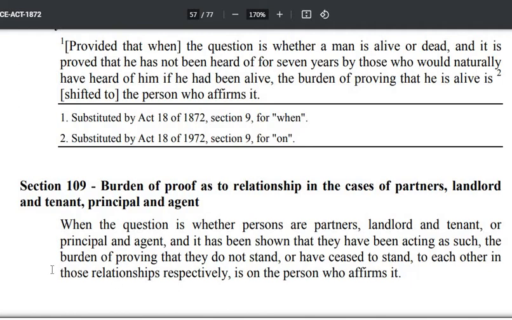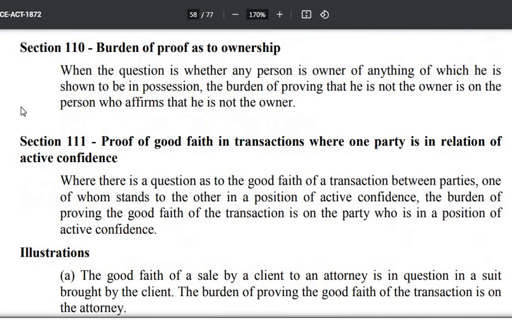Okay, so now Section 110, read. When the question is whether any person is owner of anything of which he is shown to be in possession, the burden of proving that he is not the owner is on the person who affirms that he is not the owner. So this is what you say in jurisprudence: possession is nine points of law of ownership. Means if you have possession, then you will be considered the owner.